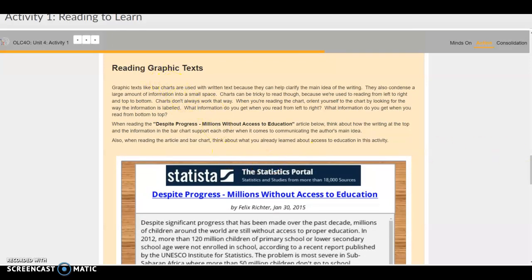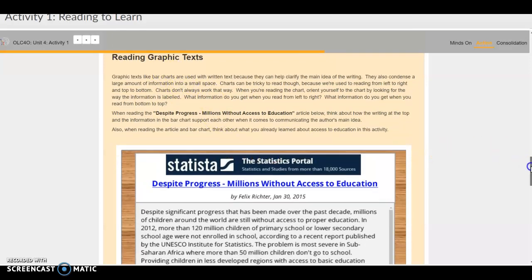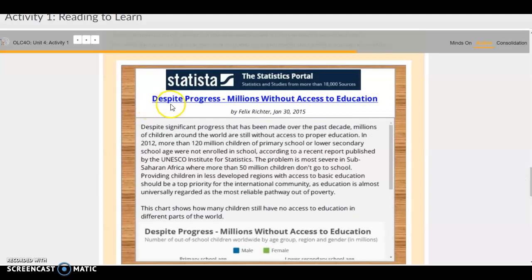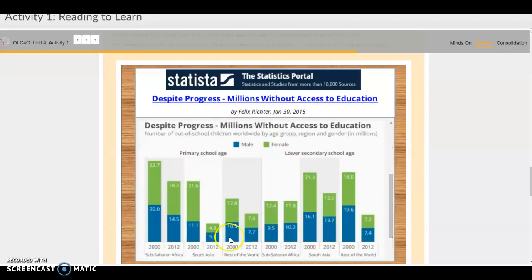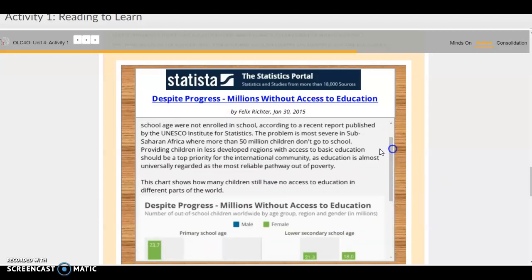And so what I'm going to ask you to do is read this article right here called Despite Progress, Millions Without Access to Education. So you're going to read this article here, and it starts with a written article, and then it finishes with a bar graph, a graphic text that connects with the written portion of the article here to fully support and explain the author's opinion.